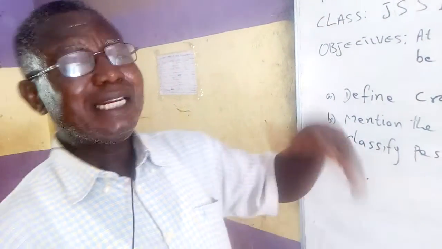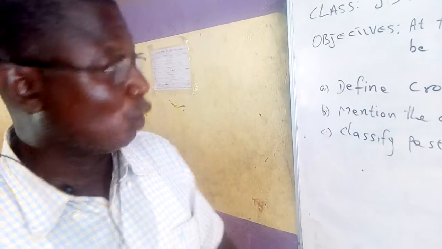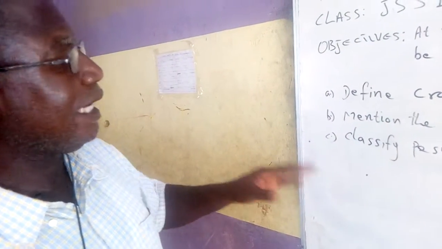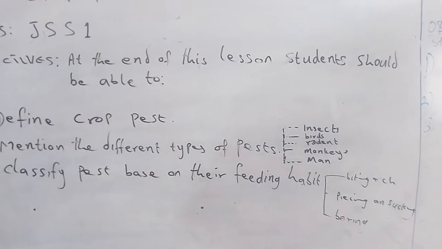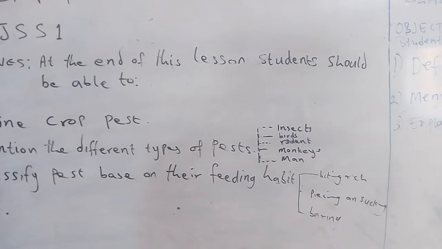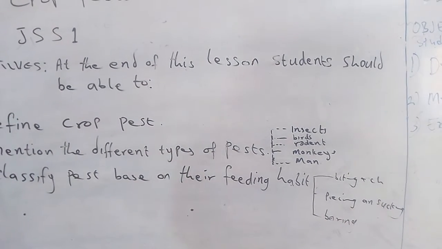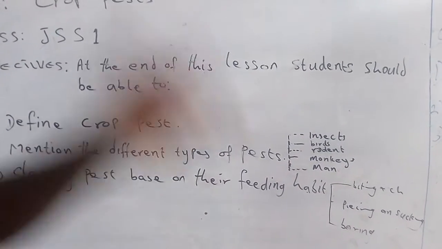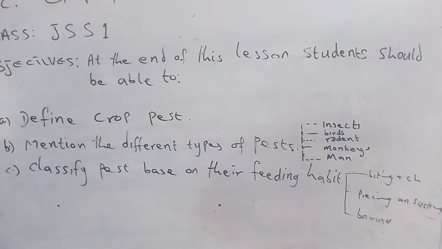Because they have been doing harm to our crops, there is a need for us to learn about them so that we know how to control them. Now, we are starting by talking about the different types of pests. These pests are grouped into insects, birds, rodents, monkeys, and even man. Somebody may be surprised to ask, why is man included as a pest? Man is included as a pest when he enters somebody's farm and steals the crops. He is considered a pest in that case.